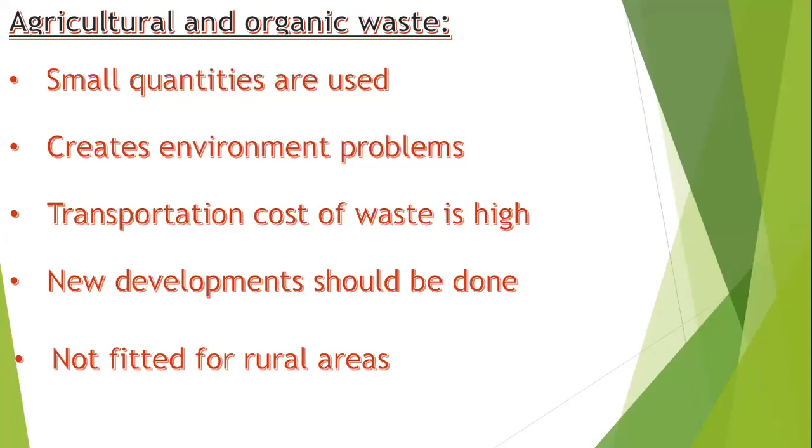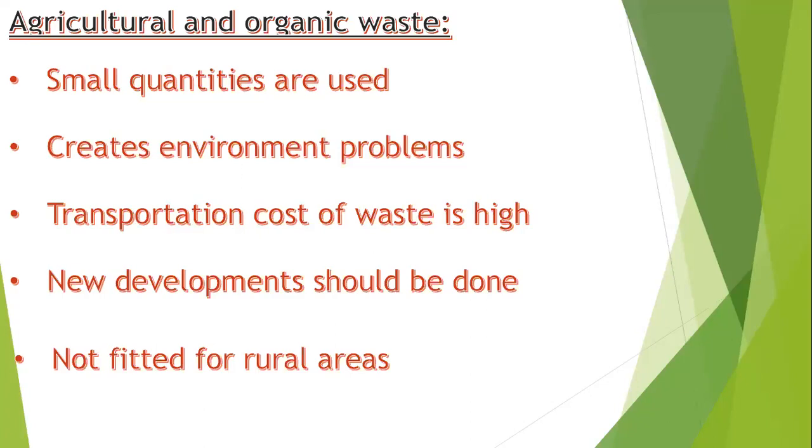If you use this renewable source, we are burning it, and after burning, the leftover ash material should be disposed of safely. So you have to transport the energy source, and you have to transport the waste from it also.